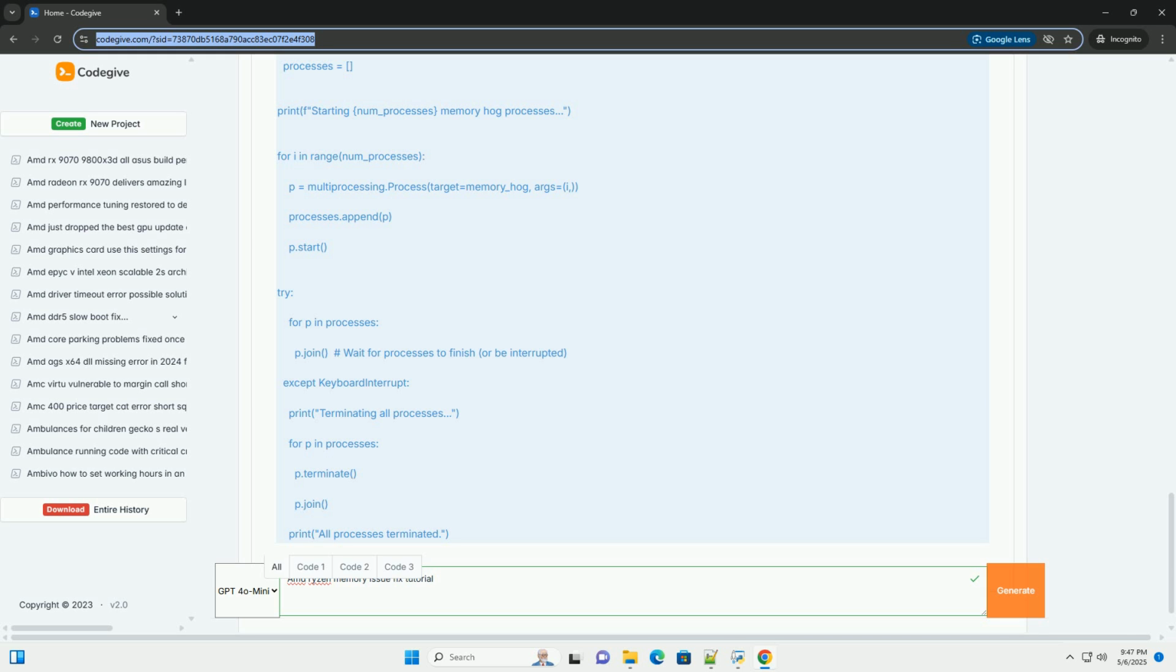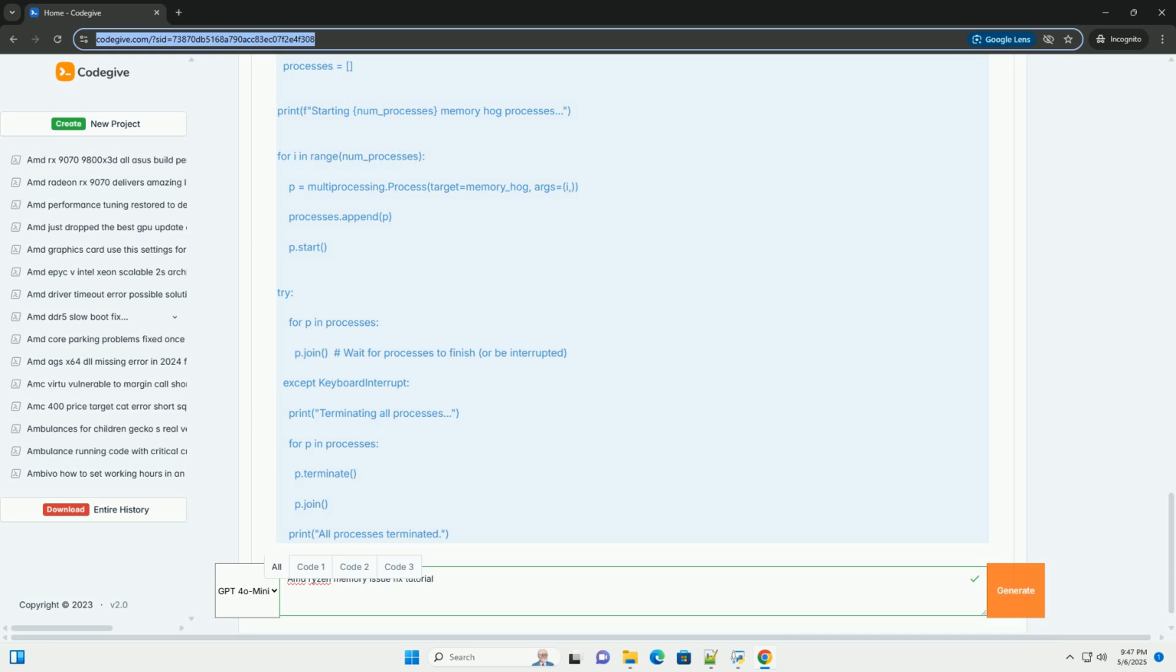Enters an infinite loop that periodically touches the memory at random locations. This helps prevent the operating system from swapping the memory to disk, keeping the stress on the RAM. Handles keyboard interrupt to allow the process to be terminated gracefully.